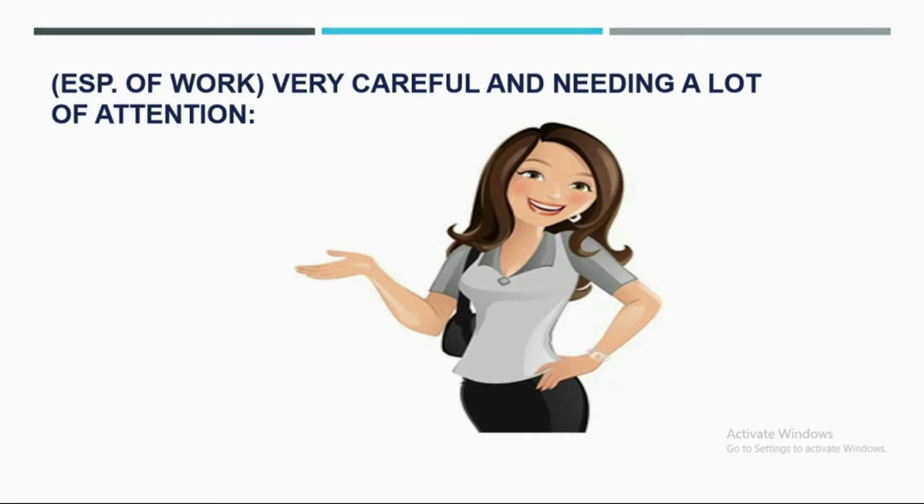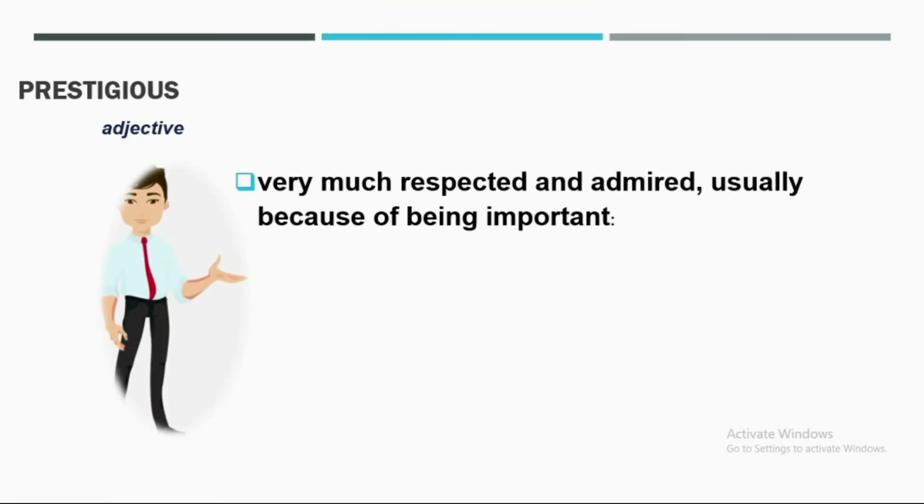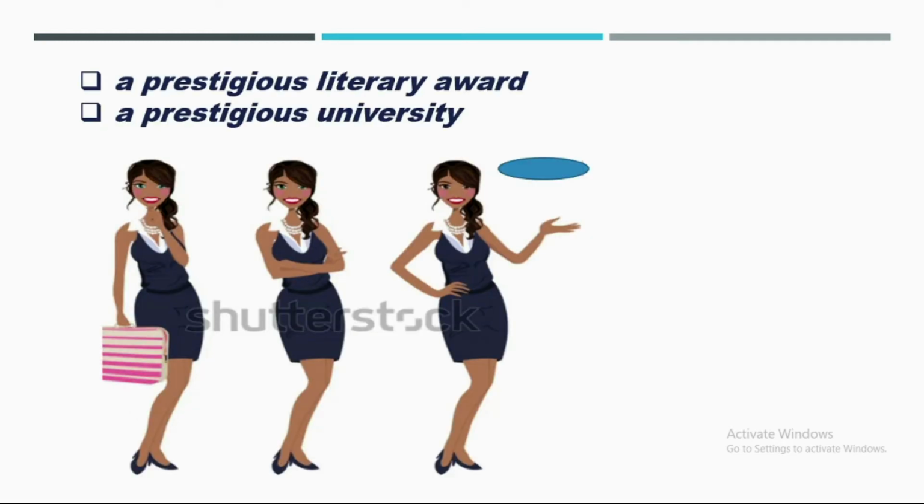That's called painstaking. The next one we have is prestigious. Prestigious means very much respected and admired, usually because of being important. It is an adjective. Here is one example: a prestigious literary award. It means a very honored award. And the second example is a prestigious university. It means a very honored university that provides you a very good degree. That's called a prestigious university.